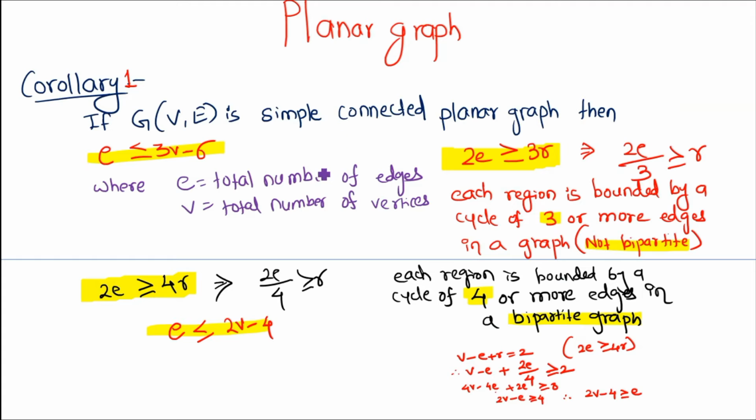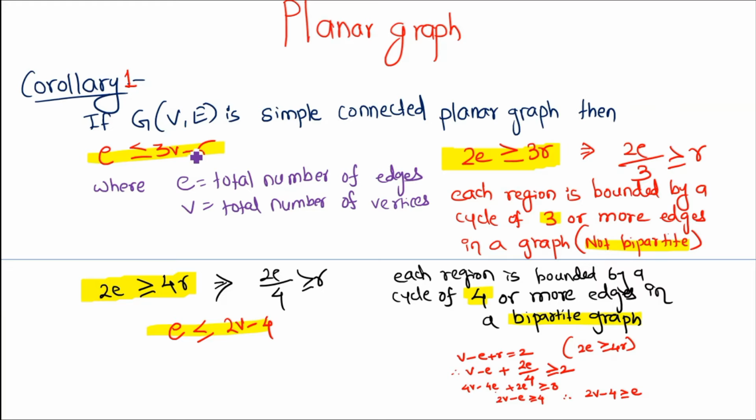Now, the corollary to this theorem is for a graph which is not bipartite. If you have a simple connected planar graph, then the total number of edges is less than or equal to 3 times the number of vertices minus 6.